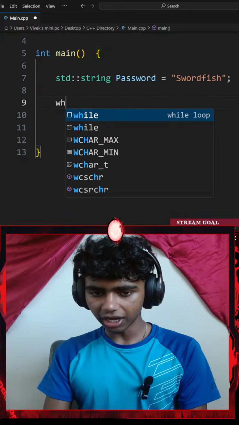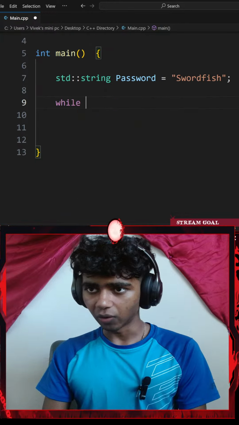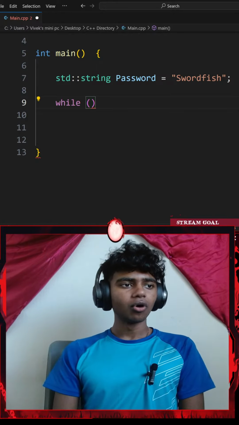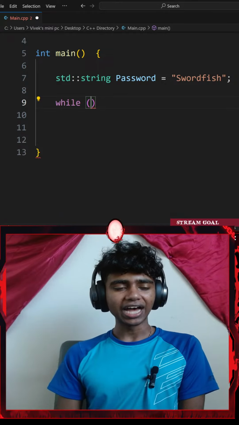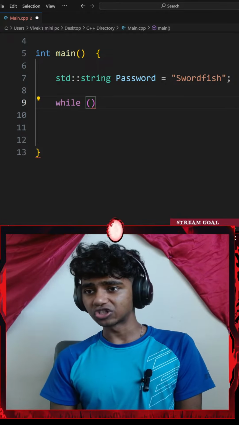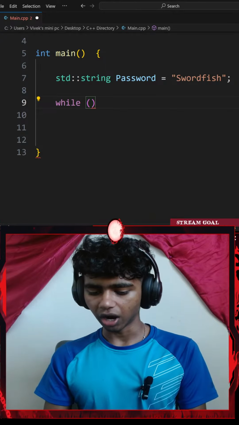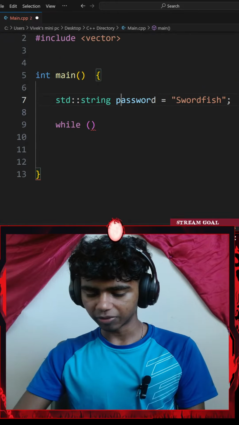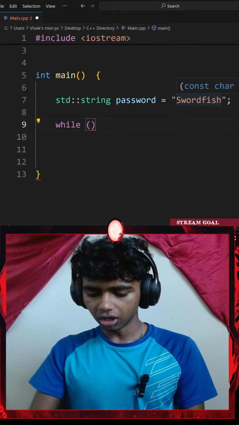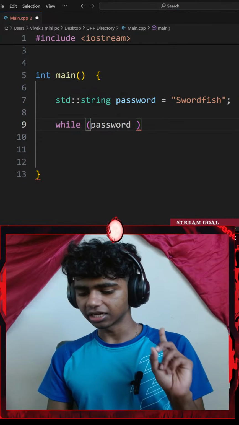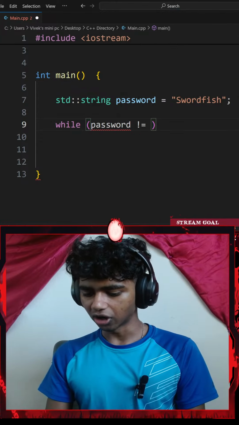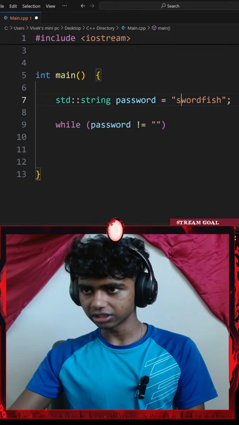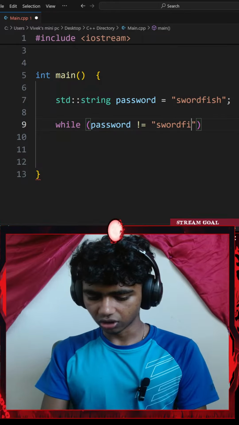Okay, next up, let me go ahead and add a while loop. So I'll go with something like while, a pair of parentheses. Okay, so uses a while loop to keep asking until the user enters the password. So I could go with something like while my password variable. Maybe I convert my password to be a lowercase password. There we go. Okay, so while my password is not equal to swordfish, I'm going to be doing something. Let's see. Let's go with swordfish.